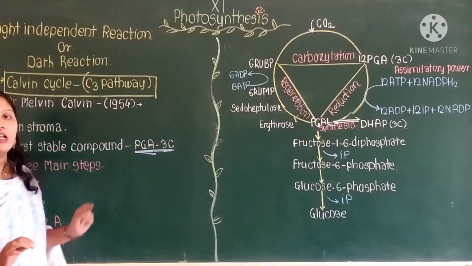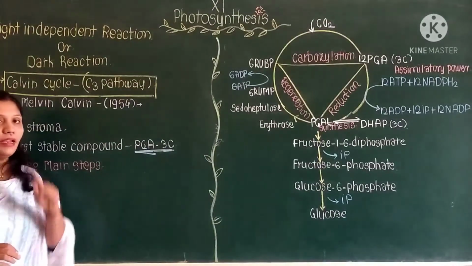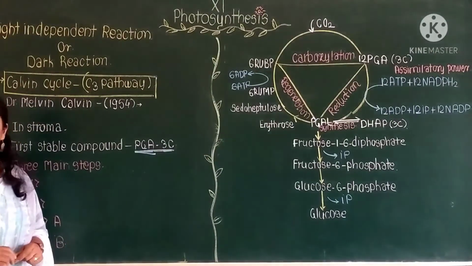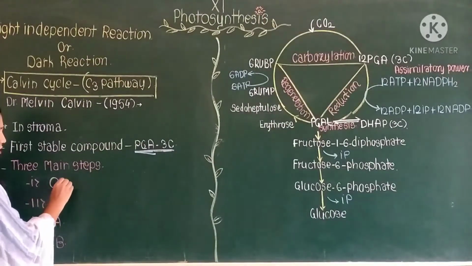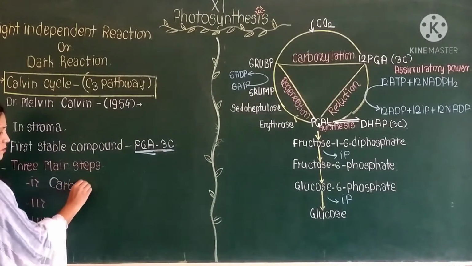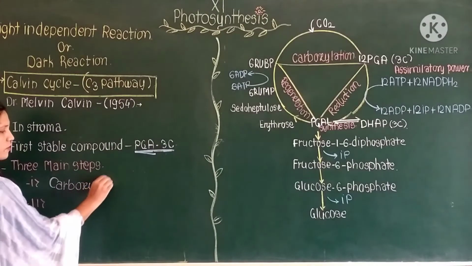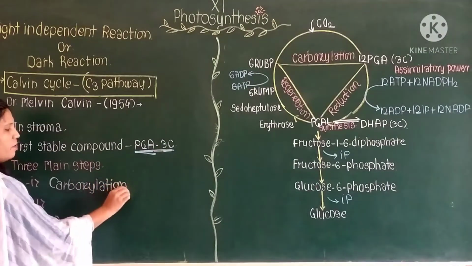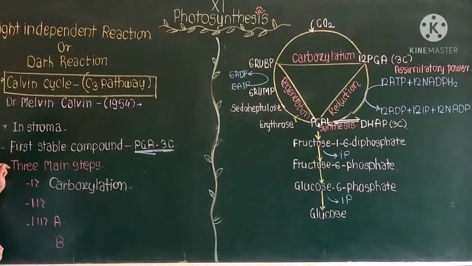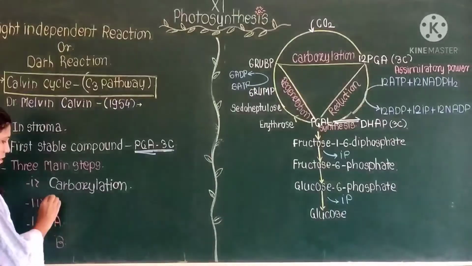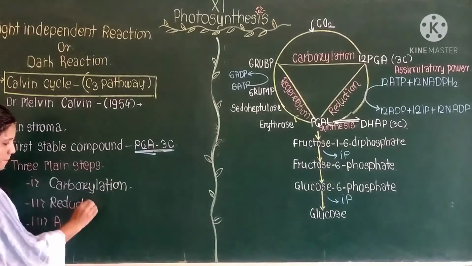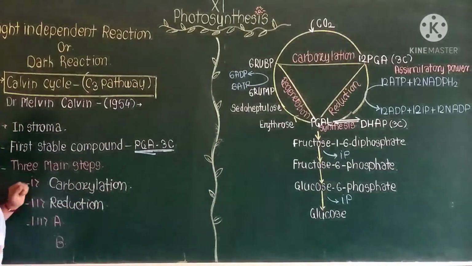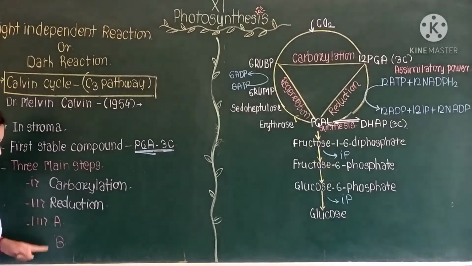Now, this pathway is completed in steps. The first step is known as carboxylation. The second step is known as reduction. Remember, the third step is divided into 2 subtypes.